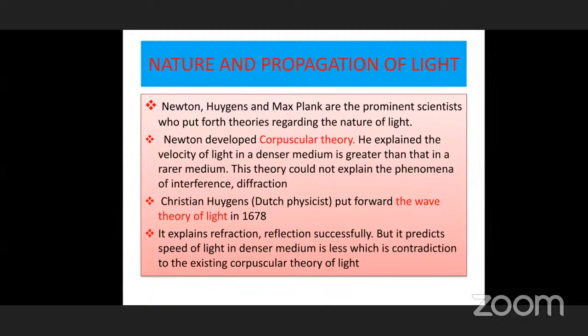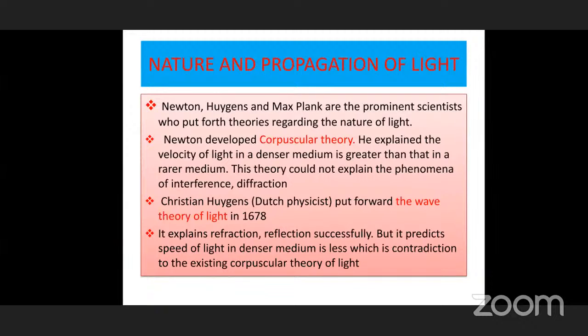Waves can travel in straight lines, so rectilinear propagation he can explain. And light can enter from one place to another. In wave theory, waves can refract or reflect. So easily, successfully he can explain all these refraction and reflection. The most important prediction of this wave theory is that the velocity or speed of light in a denser medium is less when compared to that of a rarer medium.